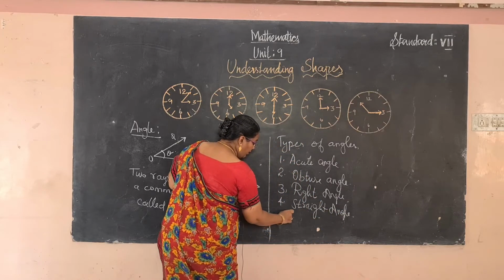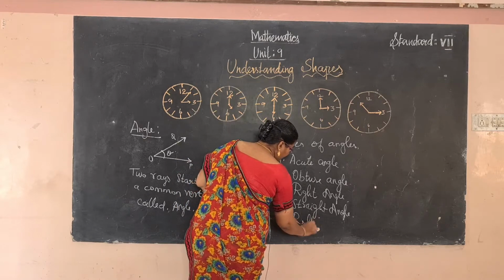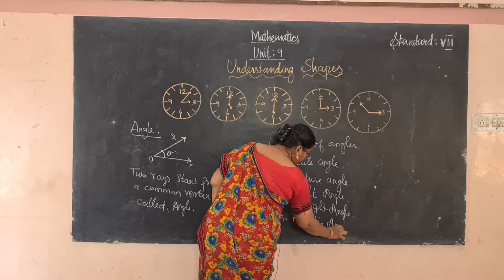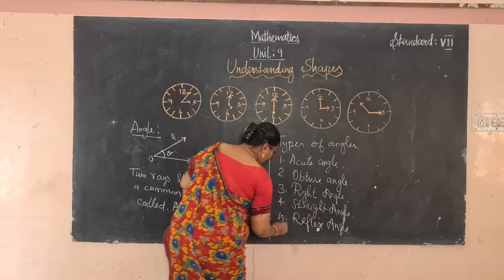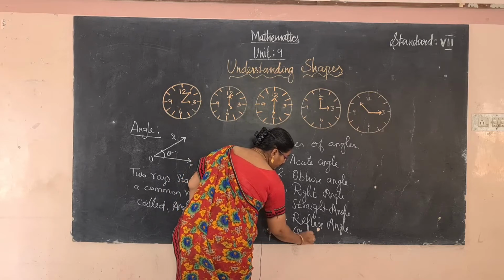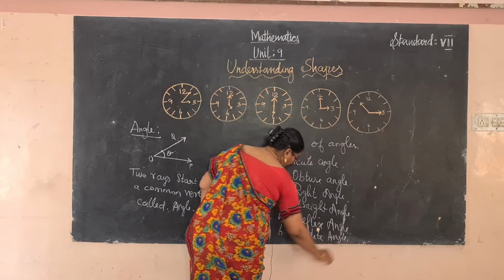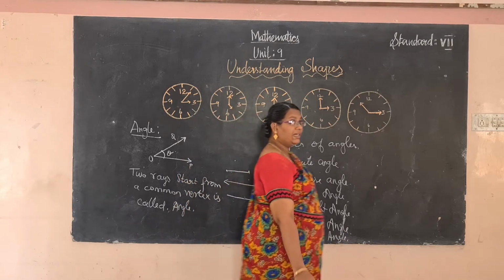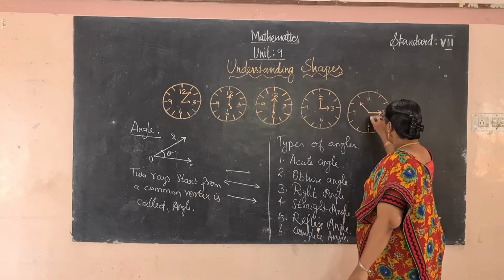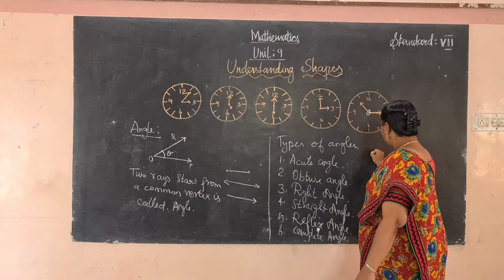And fifth one, reflex angle. And sixth one, complete angle. And final one, angle at a point. Angle at a point means 0.